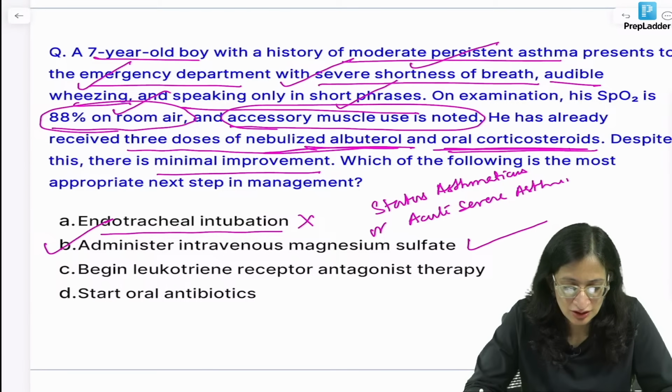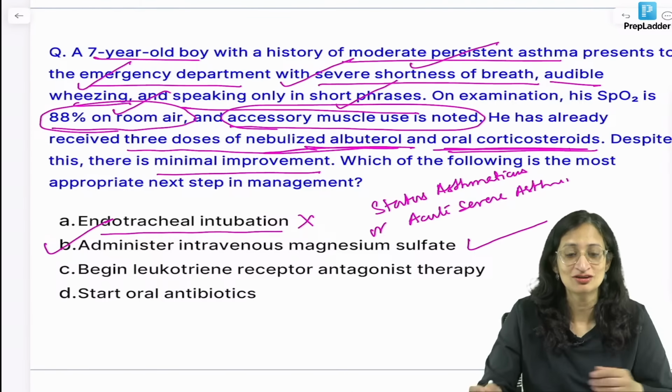Shreya, Shova, Shivani, Aju have answered it correctly already, very good.